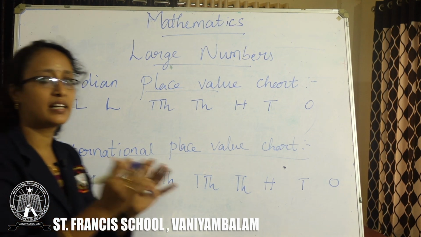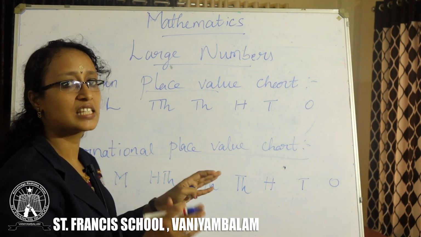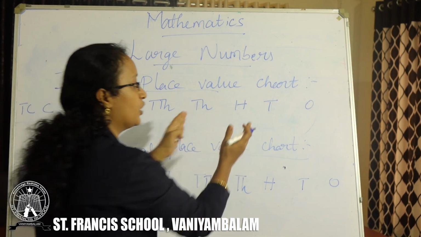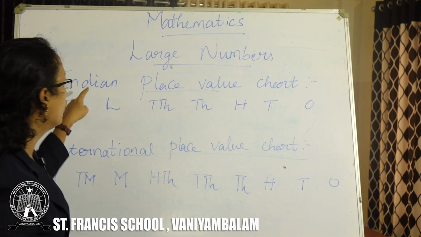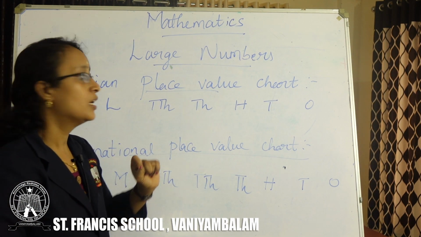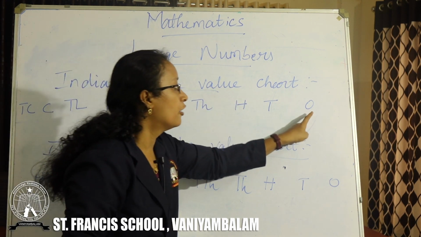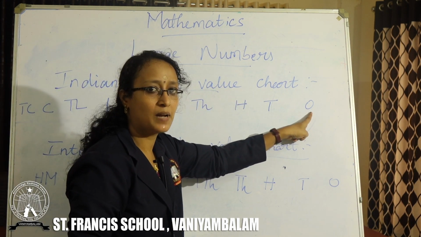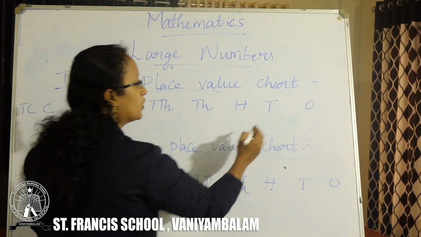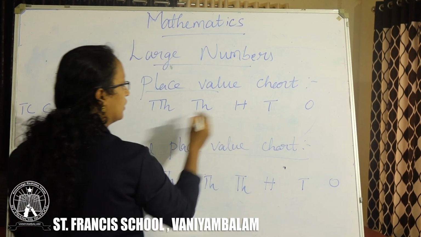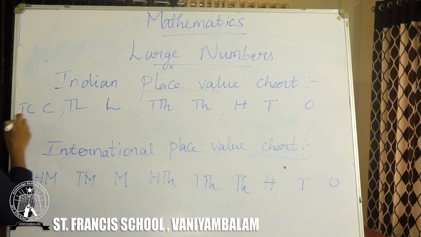So, first let us see, for Indian system, it starts from ones place. How will you count the numbers? How will you place the commas? For Indian system, do you remember, right? Starting from ones place, you will place commas counting 3, next 2, then 2.